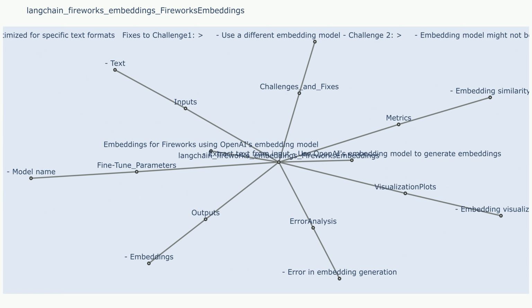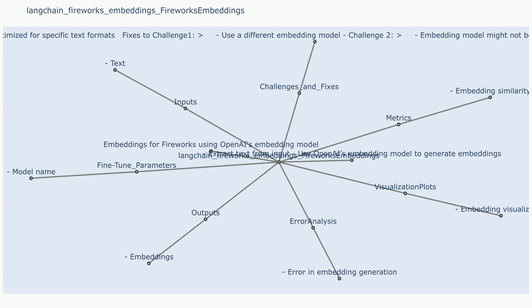Sample use case that resulted in challenge 1 when processing a massive dataset of product reviews. For semantic similarity analysis, the computational cost of fireworks embeddings became a bottleneck. Fixes to challenge 1. Consider using a smaller ensemble of PLMs for efficiency gains. Utilize distributed computing or cloud resources to parallelize the embedding generation process. Explore techniques like early stopping or dimensionality reduction to optimize the clustering phase.